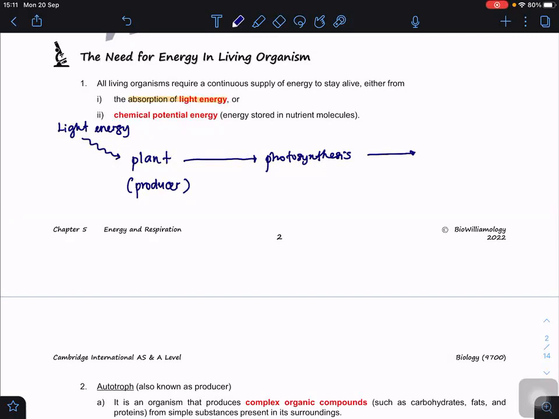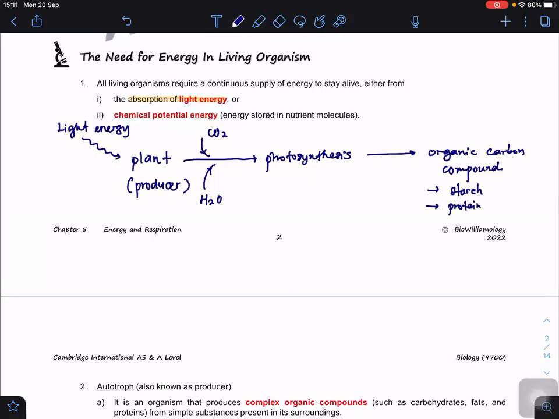Not the food, but the organic carbon compound. So with the input of CO2 and the input of H2O, we get photosynthesis and we get the organic carbon compound, for example, starch, for example, protein.